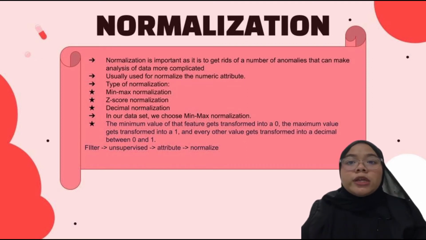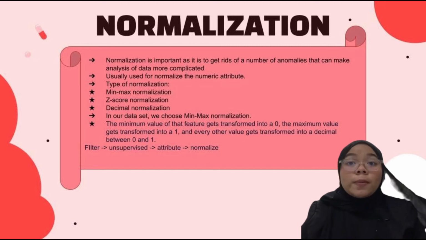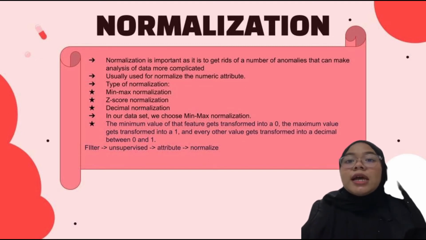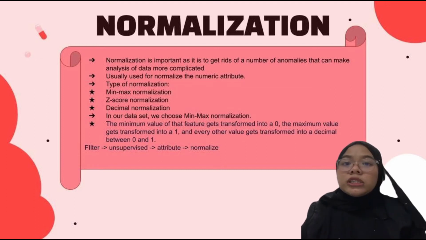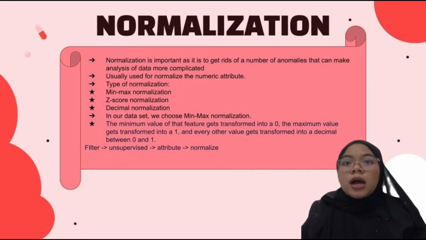There are three types of normalization, which are min-max normalization, z-score normalization, and decimal normalization. Min-max normalization is a common way to normalize data where the filter sets the min value to 0 and the max value to 1, and the other values are transformed to decimal values between 0 and 1. This feature guarantees all the features have exactly the same scale. Z-score normalization is a strategy of normalizing that avoids this outlier issue. It also handles outliers but does not produce normalized data with exactly the same scale.